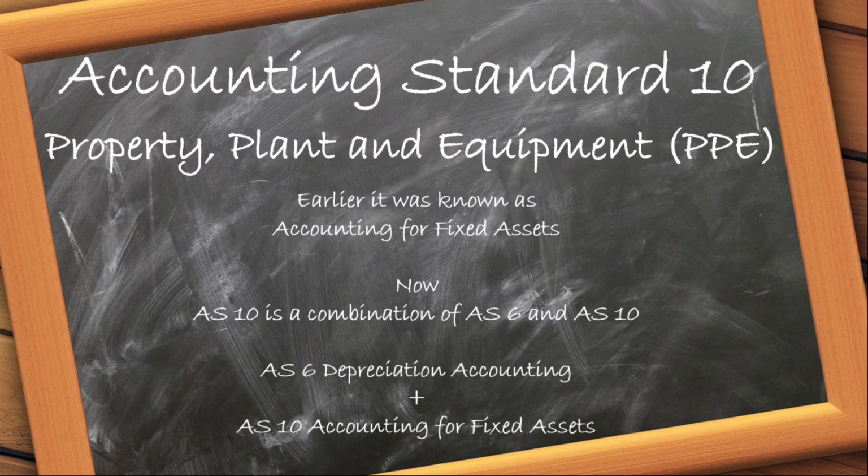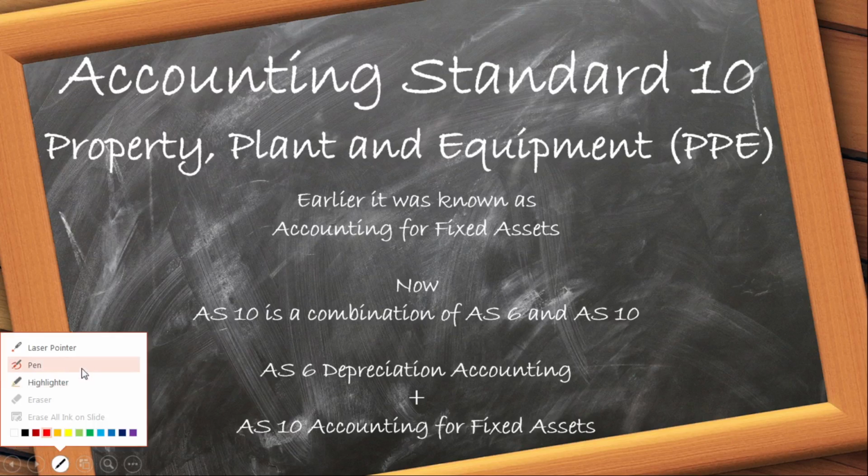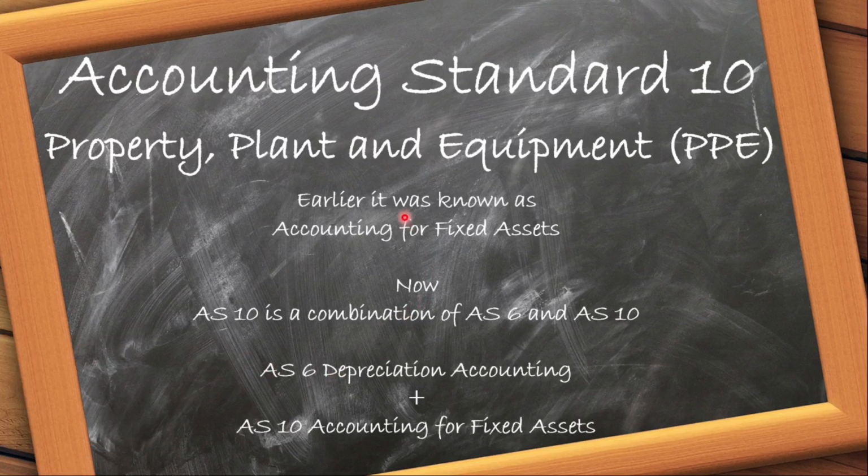AS6 was depreciation accounting, which has gone, and AS10 was related to accounting for fixed assets. So AS10 and AS6 are now merged, and a new accounting standard has been formed, that is PPE, property, plant and equipment. So AS6 has gone. Now there is no AS6 and only AS10 is there, but the name is changed. This new AS10 is a combination of AS6 and AS10.